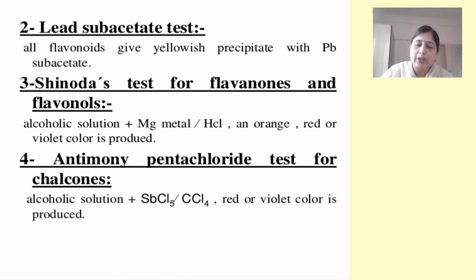The other test is the lead subacetate test, where we add lead subacetate solution to our test solution and it gives yellow colored precipitates. Another test is the Shinoda test, where we add metallic magnesium or magnesium turnings along with dilute HCl to the alcoholic solution of flavonoid. It produces a red to violet color. Another test is the antimony pentachloride test, specifically for chalcones. In the presence of carbon tetrachloride, this chalcone solution will give a red or violet coloration.